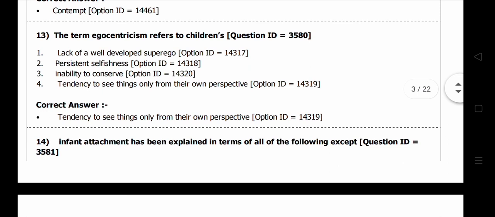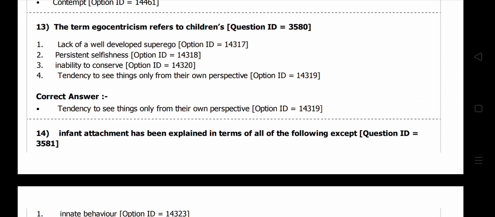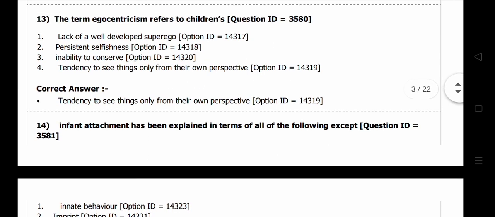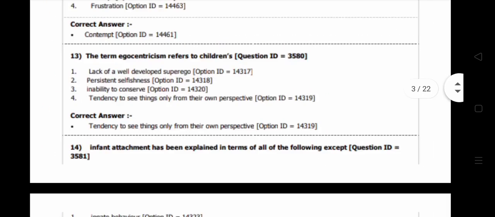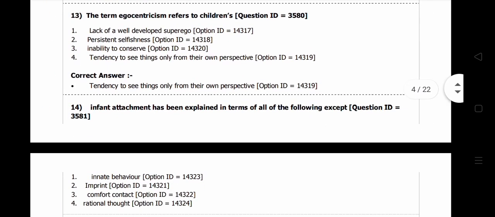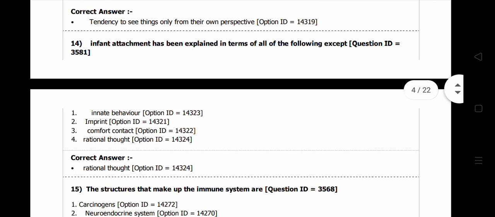The options are lack of a well-developed superego, persistent selfishness, inability to conserve, and tendency to see things only from their own perspective. Here the last one is correct, because in egocentrism children start thinking from their own perspective, their own way of understanding. So next we will move into the next question.